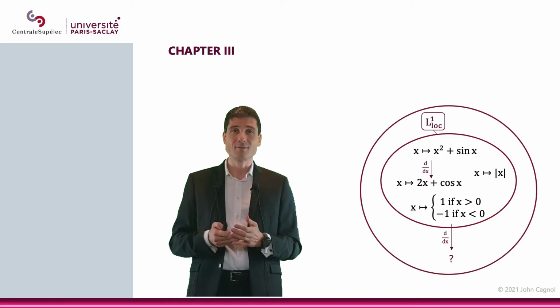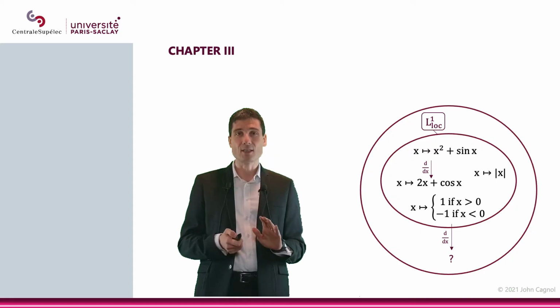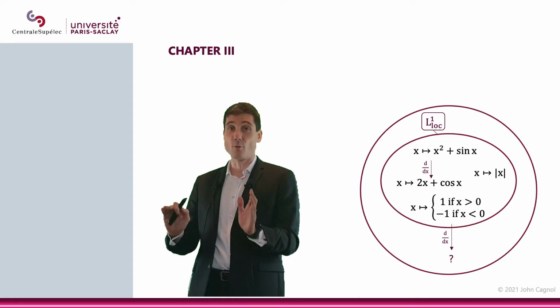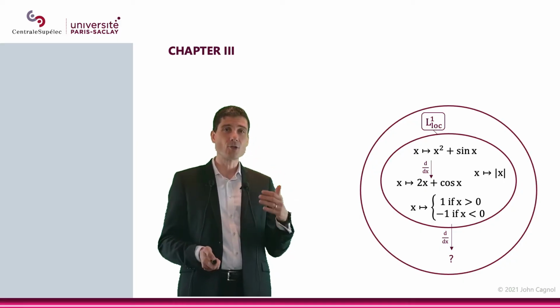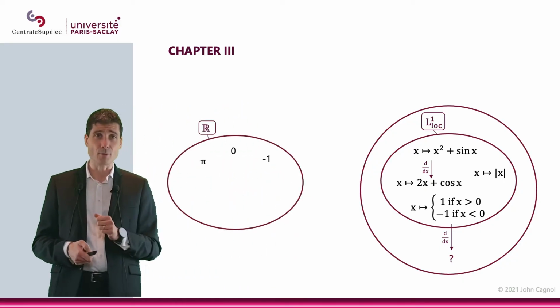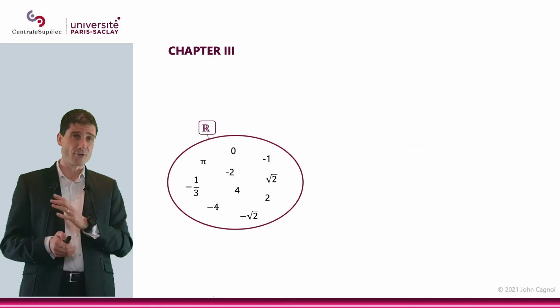It's not a function. Okay, before we go any further with functions, let me talk about something that has nothing to do with functions, nor with distributions. I would like to talk about real numbers. So let's consider real numbers here, and forget about the distributions for a minute, or the functions.